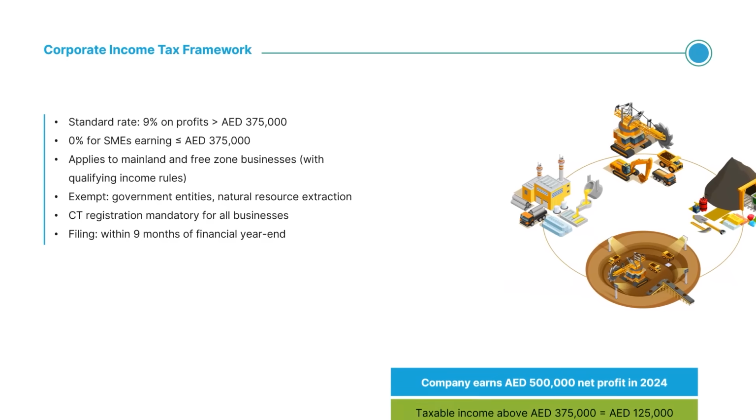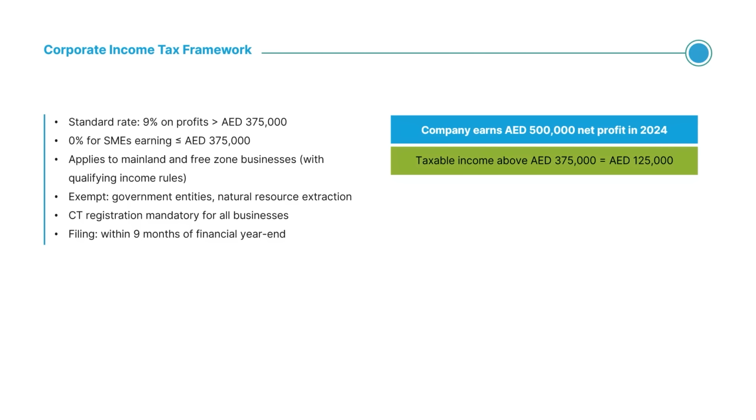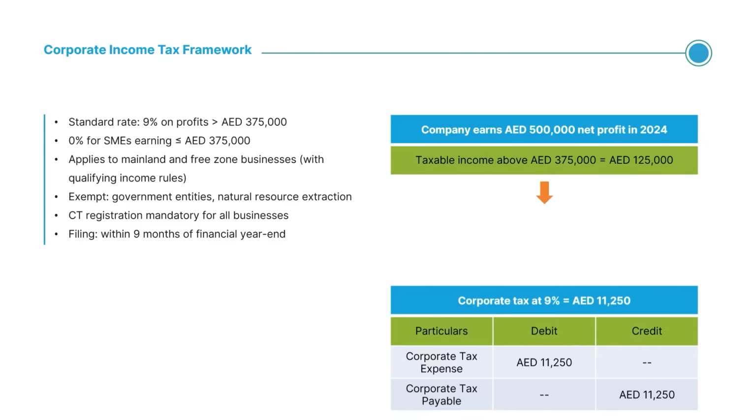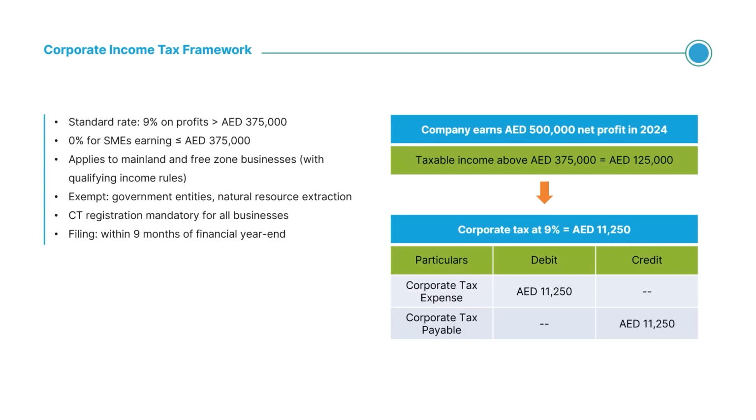Example, company earns 500,000 dirhams net profit in 2024. Taxable income above 375,000 dirhams equals 125,000 dirhams. Corporate tax at 9% equals 11,250 dirhams. Journal entry, debit, corporate tax expense 11,250, credit, corporate tax payable 11,250.